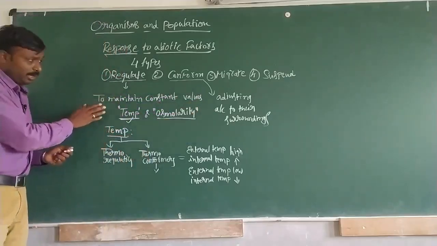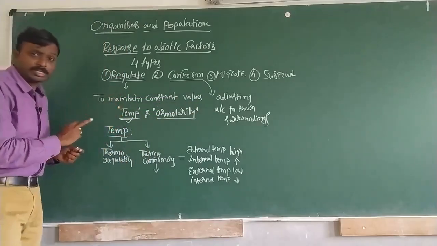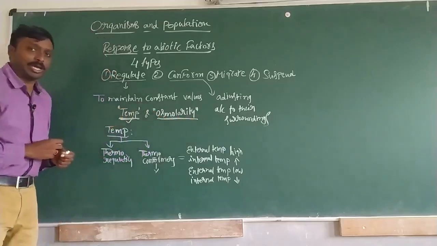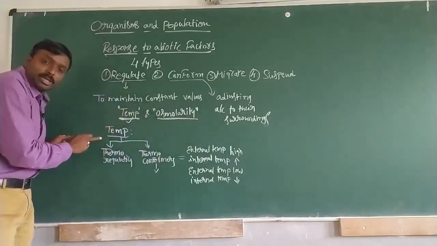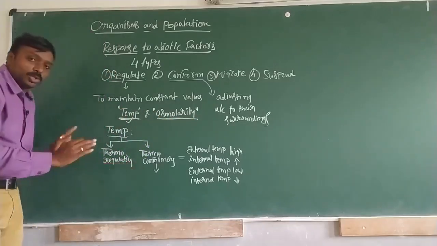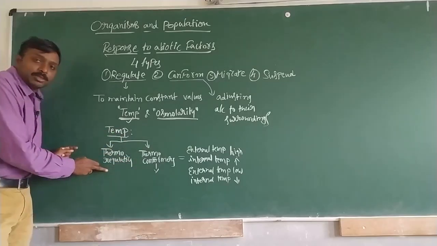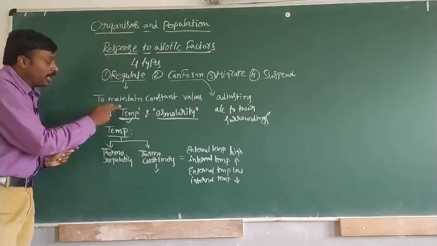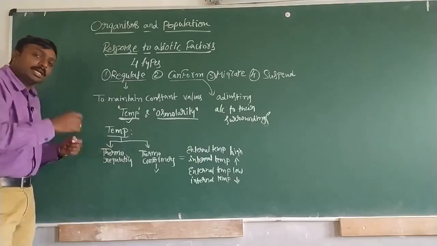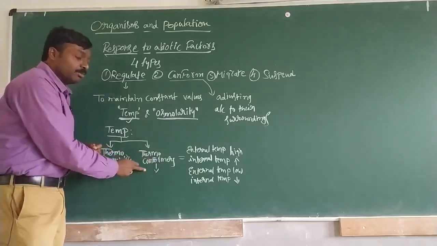Now coming to regulate and conform, 2 aspects are very important that we are going to discuss in case of these living organisms. One is temperature and another is osmolarity. If we talk about temperature, there will be 2 divisions: thermoregulators and thermoconformers. Coming to thermoregulators, as I already mentioned, organisms which fall under this category will try to maintain constant temperature values. And coming to the second category, thermoconformers.